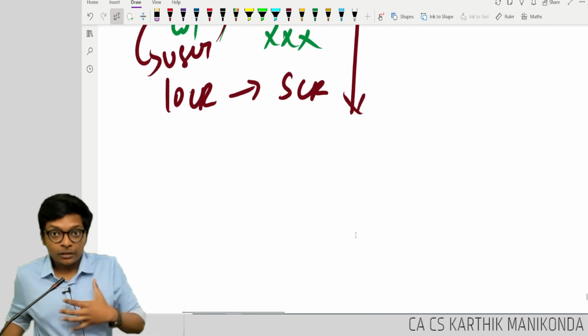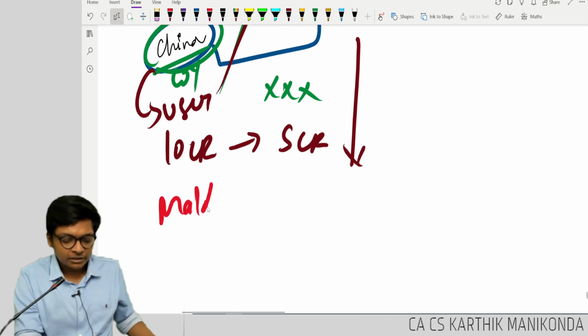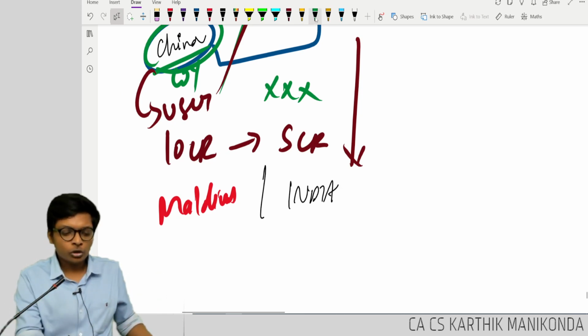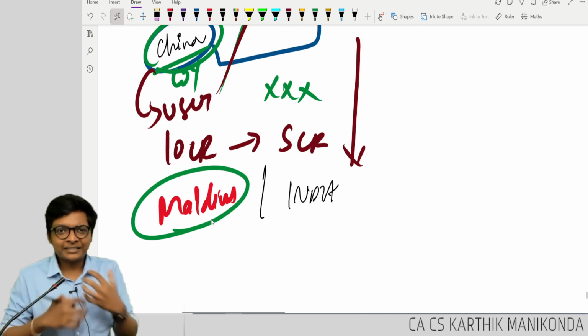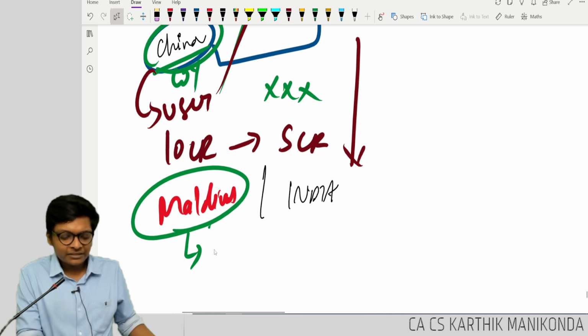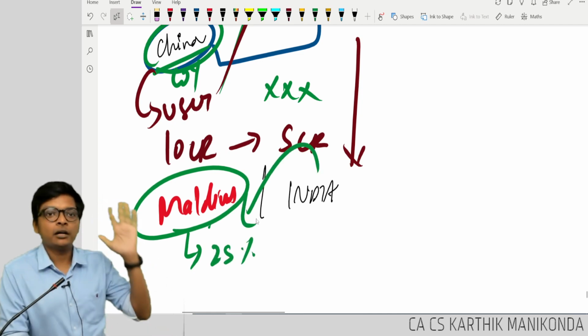Let's take another real, lively example. Take Maldives. In Maldives and India, there is some kind of rift happening now. So is it safe to go for tourism to Maldives? Maybe you can try, but there are some disturbances between India and Maldives. In Maldives, about 25% of tourists are from India.